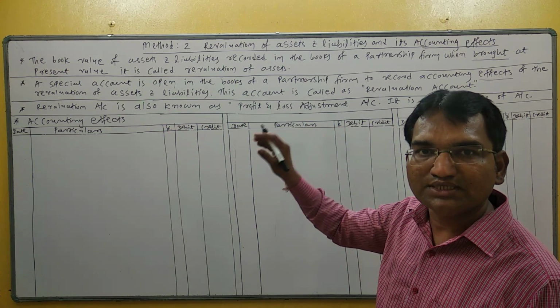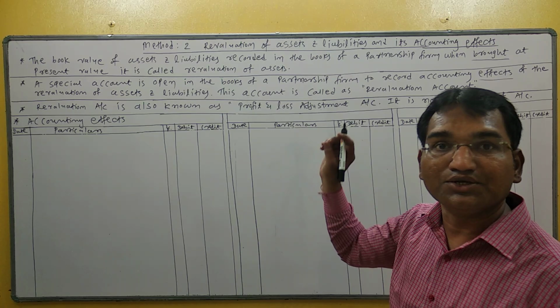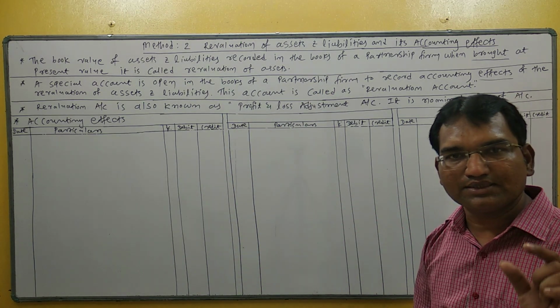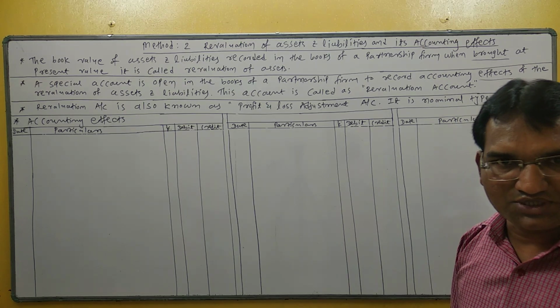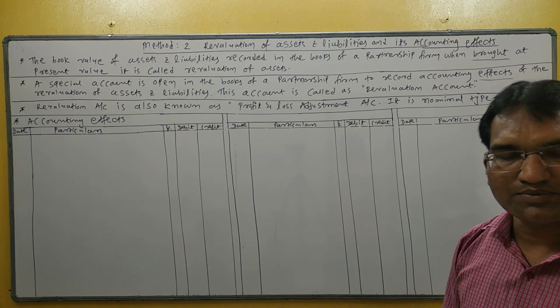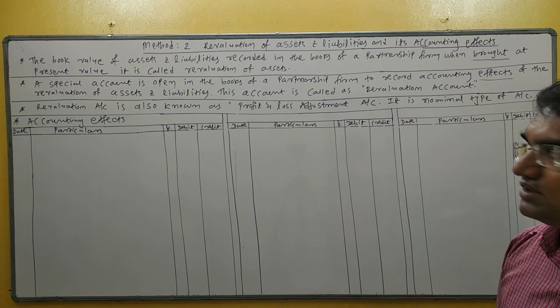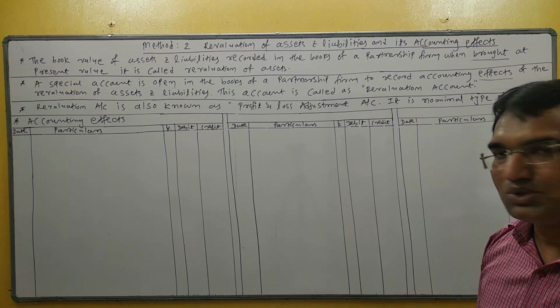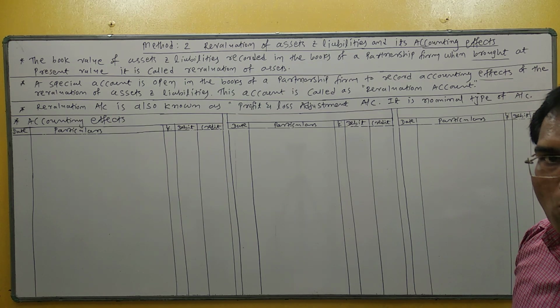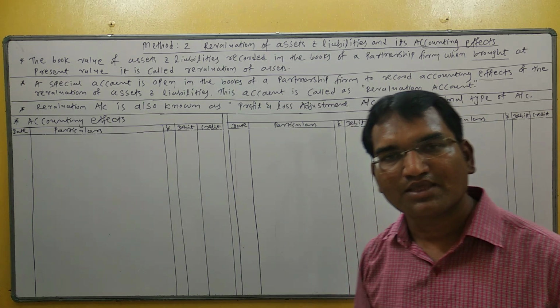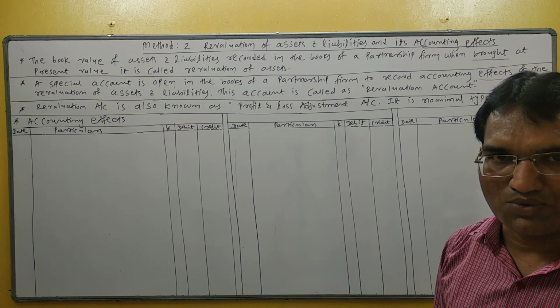This account is called the revaluation account. Understand? Sometimes it is asked in an example: what is revaluation account? A special account opened in the books of the partnership firm to record the accounting effect of revaluation of assets and liabilities. It is called revaluation account.